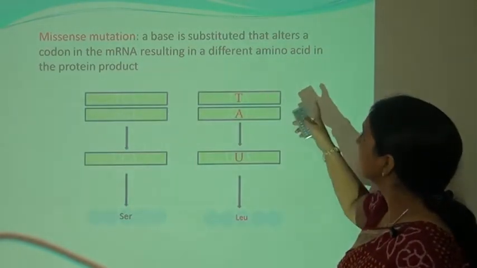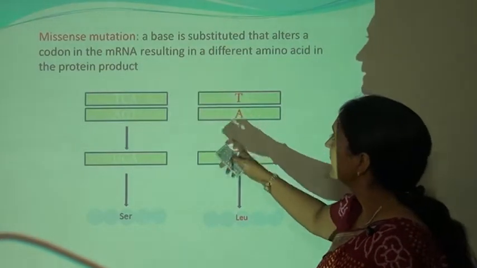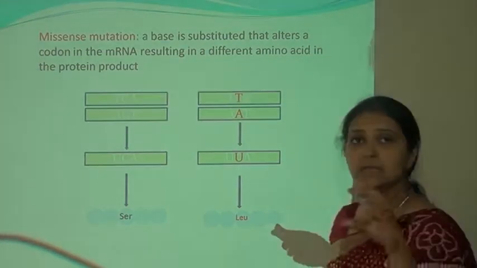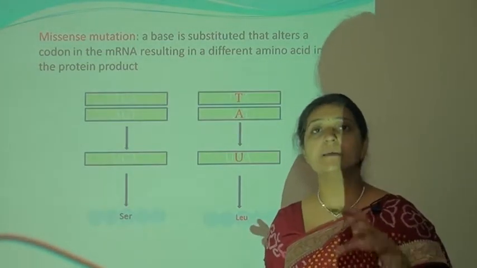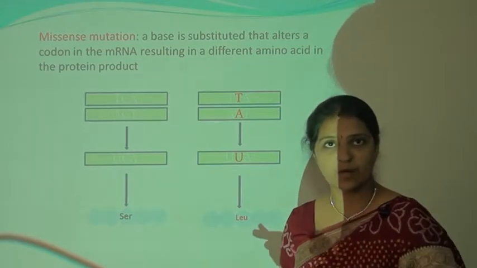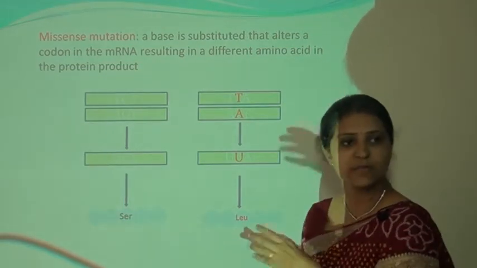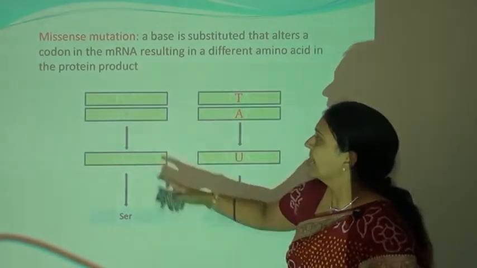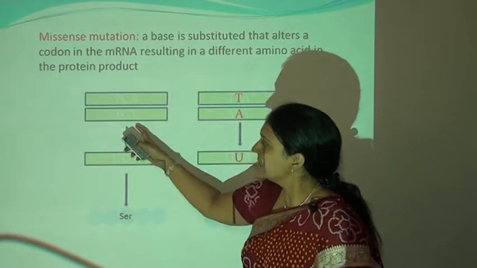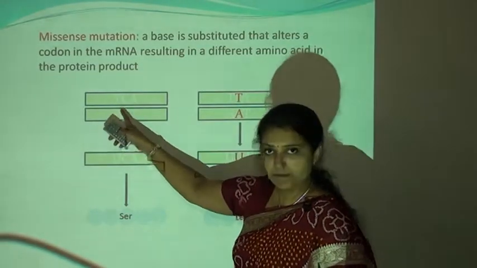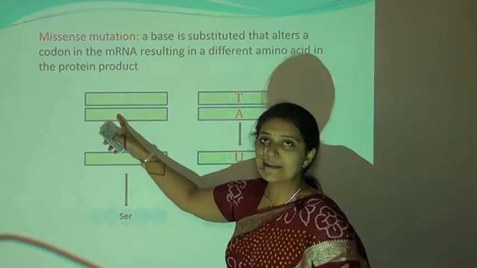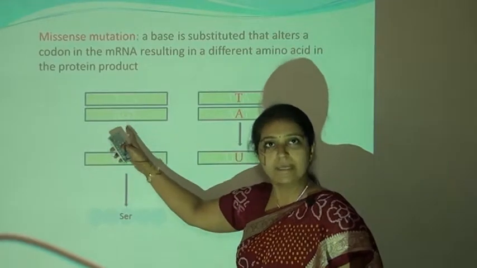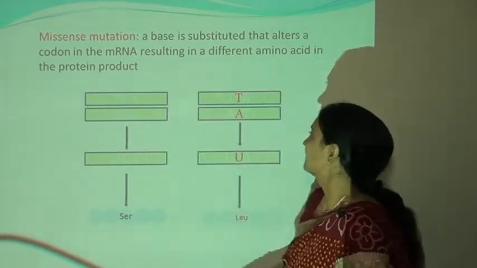A base is substituted that alters the codon in the mRNA, resulting in a different amino acid in the protein product. I have told you that some codons code for specific amino acids, and amino acids result in the formation of the protein. So here you can see the codon TCA, and the other strand is AGT. We know that A always binds with the T with a double bond, and G always binds with the C with a triple bond. So A, G and T.